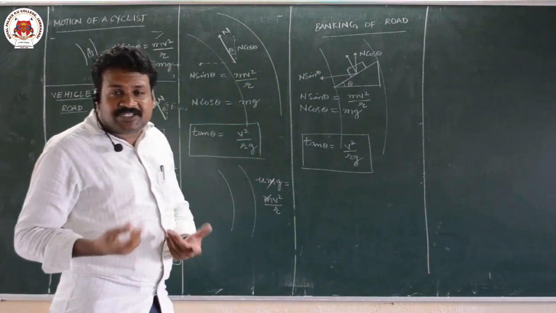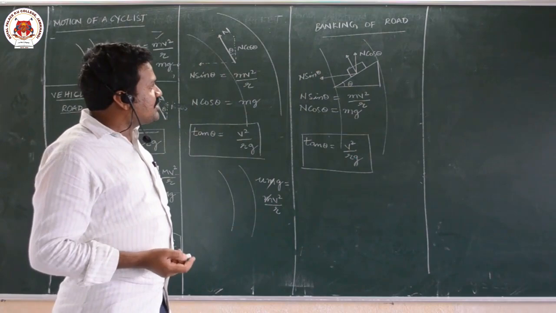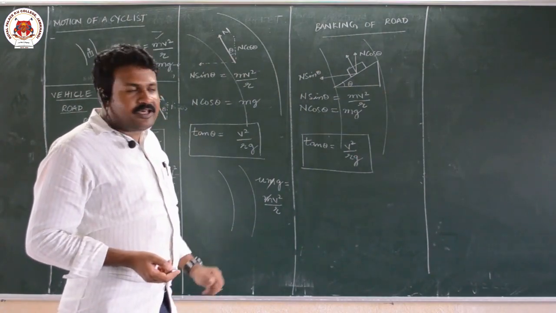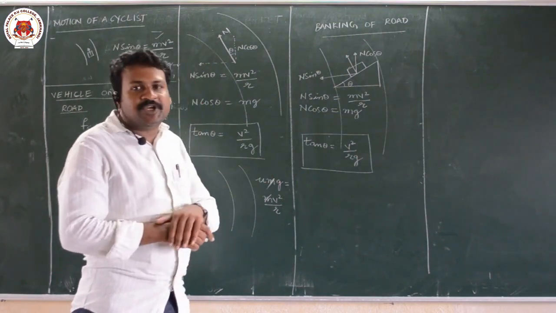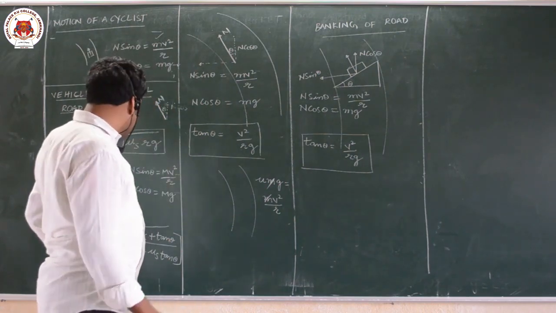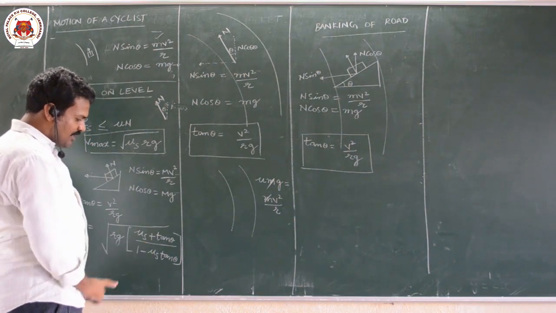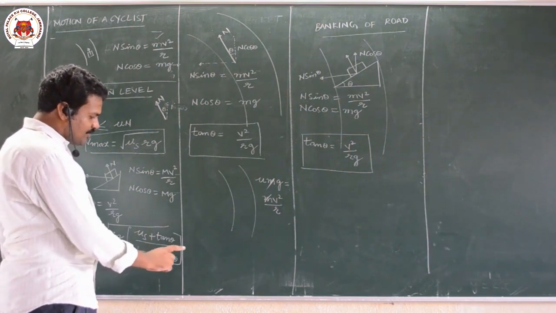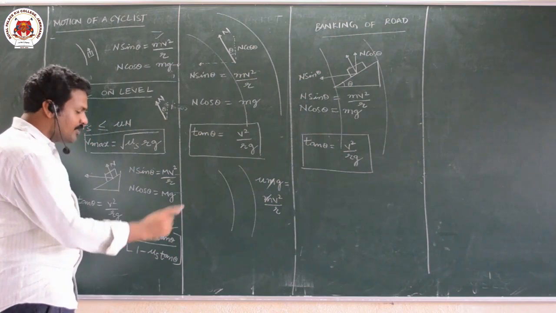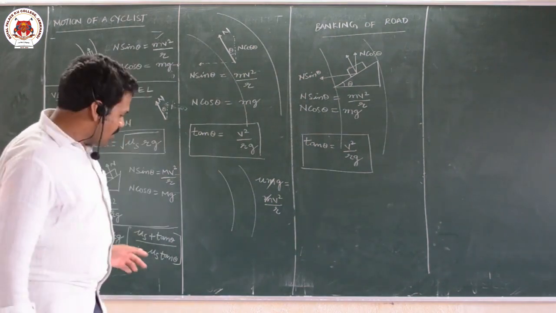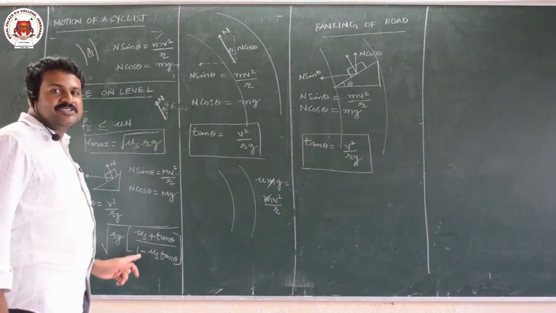And if friction is considered, then also we can get the safest speed. What is the safest speed? If friction is considered, safest speed is equal to root of rg into (mu s plus tan theta) by (1 minus mu s into tan theta). This is the maximum velocity we can have on a banked road when friction is considered.